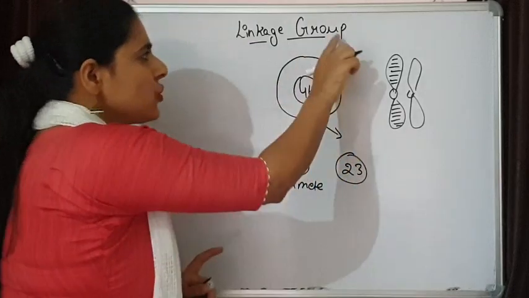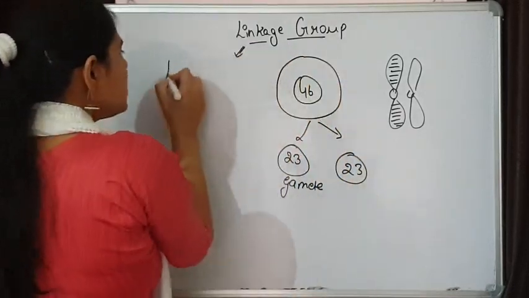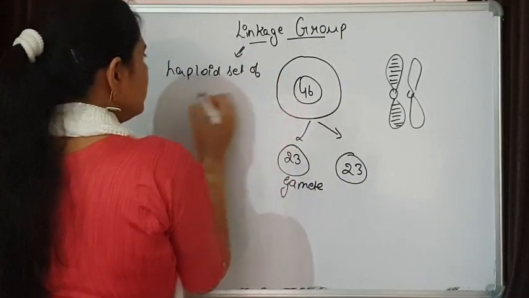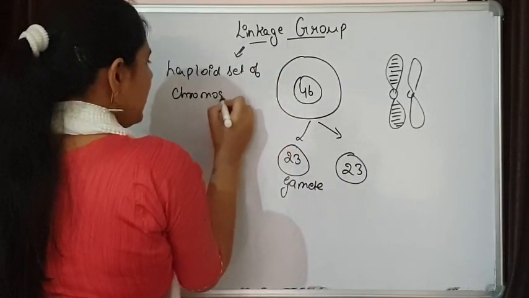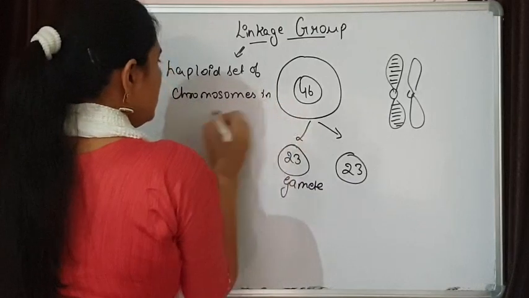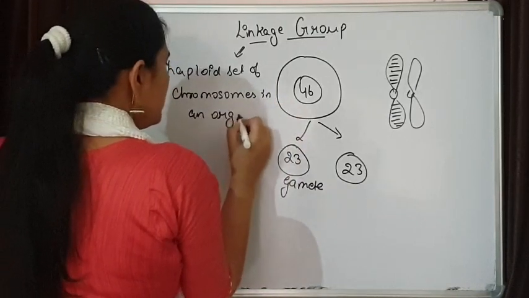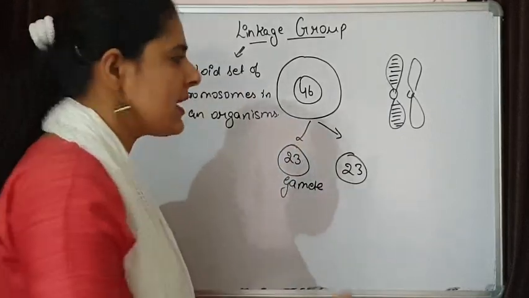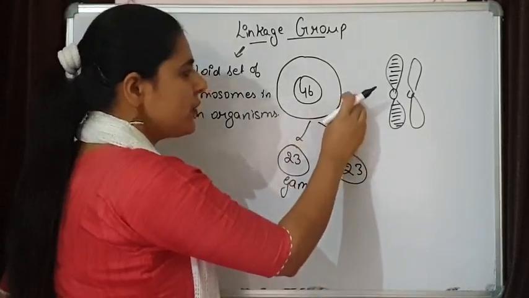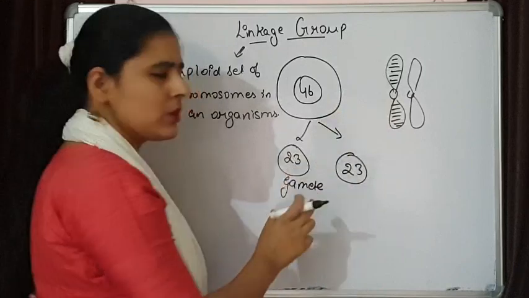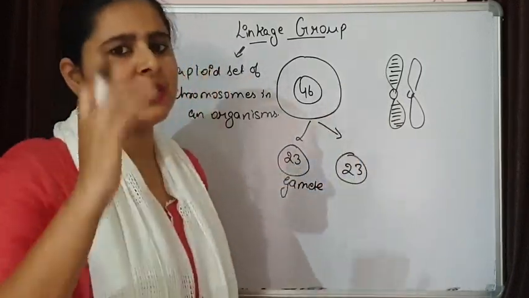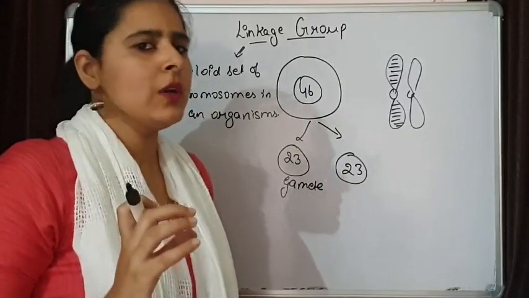So linkage group will be equal to the haploid set of chromosomes in an organism, because these haploid sets of chromosomes are going to be transferred from the germline cells to the gametes, and when chromosomes are transmitted, the genes that are present on them are also transmitted.